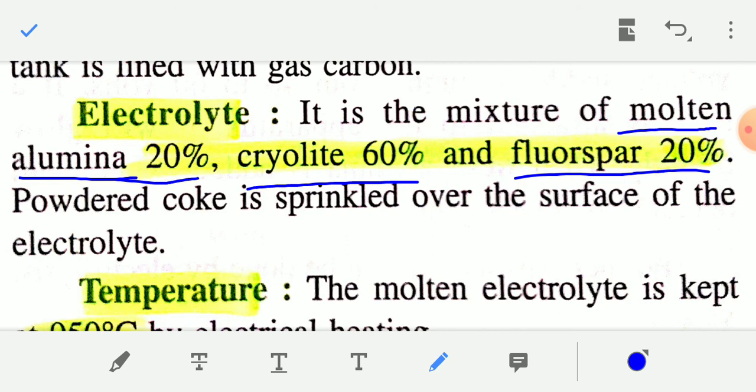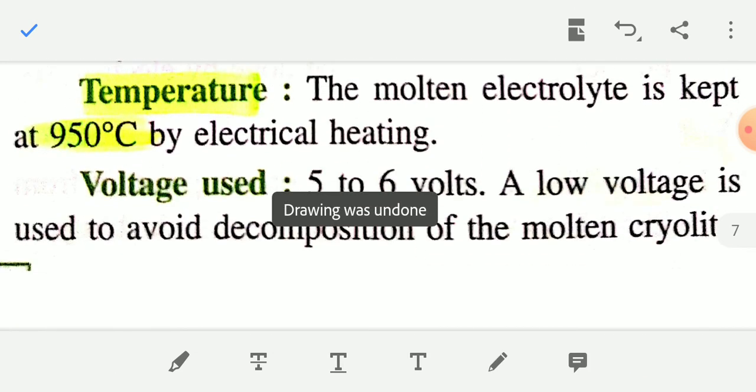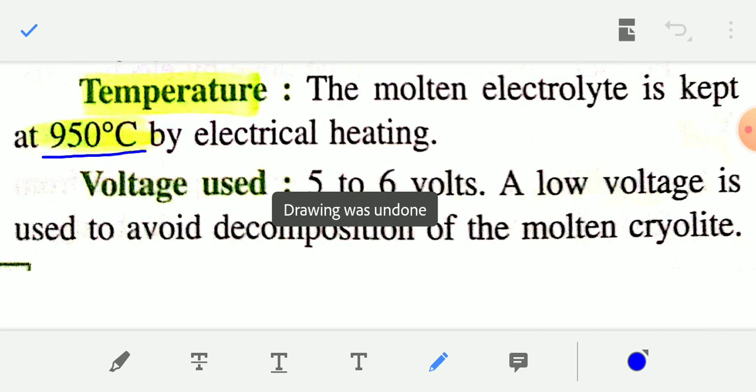And powder coke is sprinkled over the surface of the electrolyte. The temperature required is 950 degrees Celsius; the molten electrolyte is kept at 950 degrees Celsius by electrical heating.